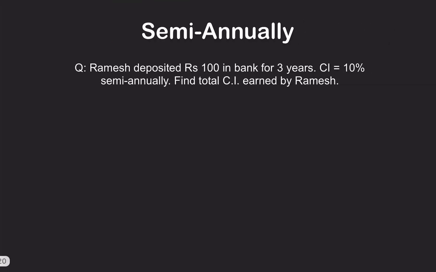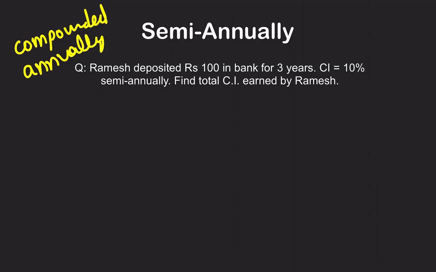Now the last two parts. Till now we have been told that it is compounded annually, means you are getting interest only at the end of the year. But suppose instead of annually, they say we are compounding semi-annually. Suppose in the normal scenario, this is year 0, year 1 and year 2.